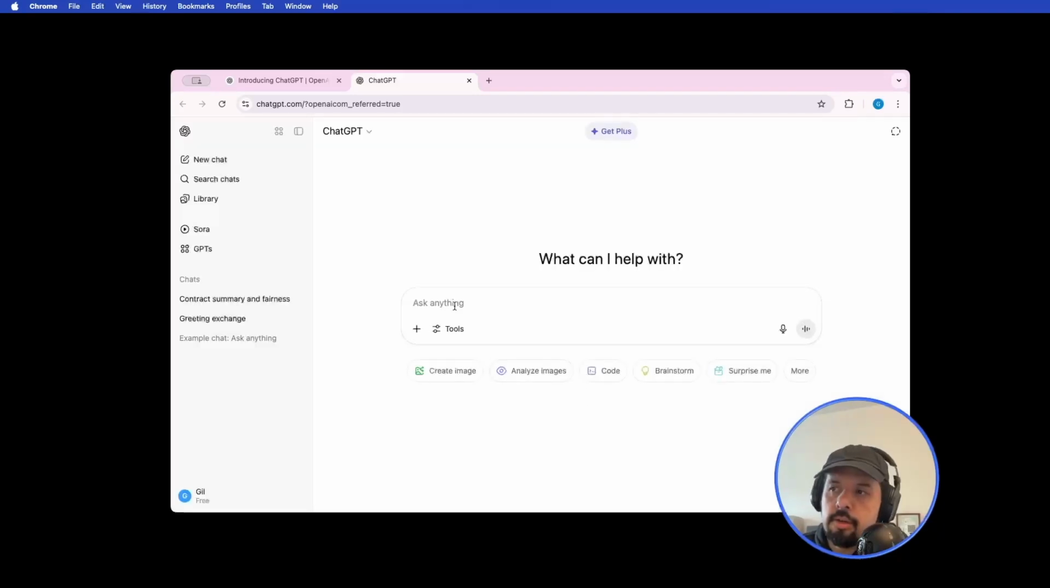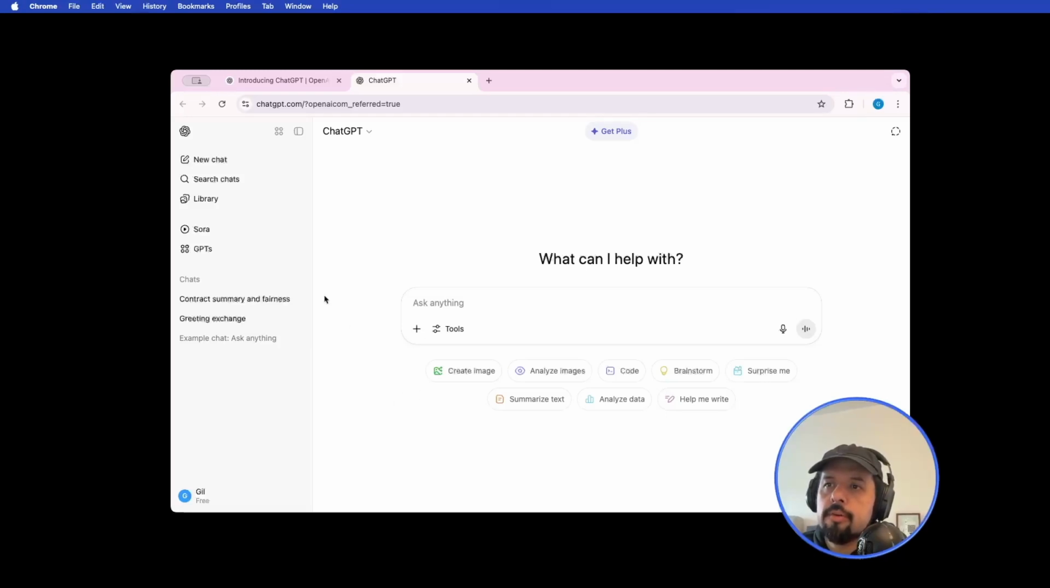As we saw in the second module, you can just write something here and you will get any answer that you want, like talking with a friend, about any problem that you might have. There are a lot of options here that you can do: create image, analyze images, coding, brainstorming, surprise me, analyze data, help me write. So that's fine. There are a lot of things that we will see also in the future.